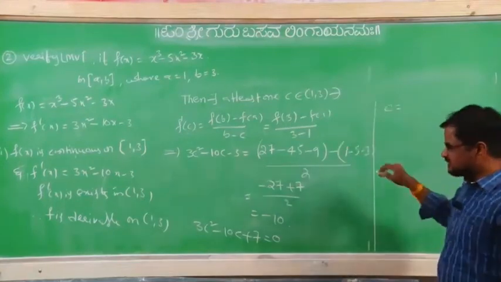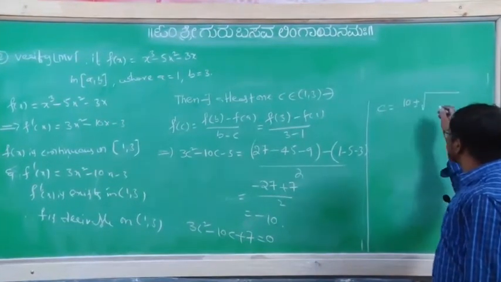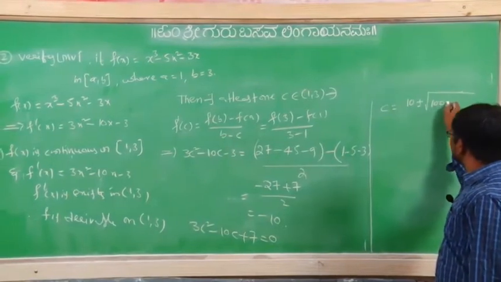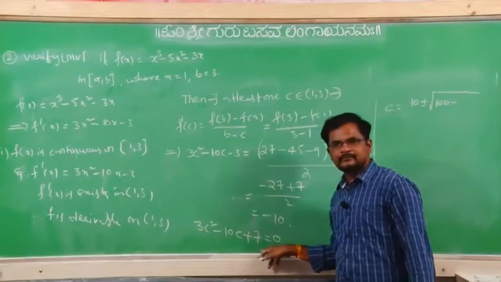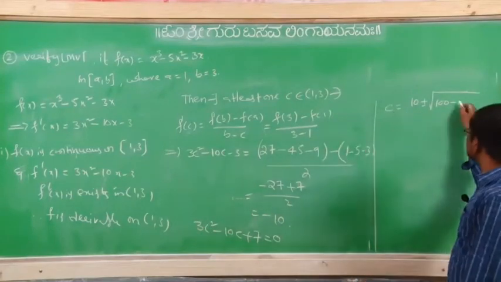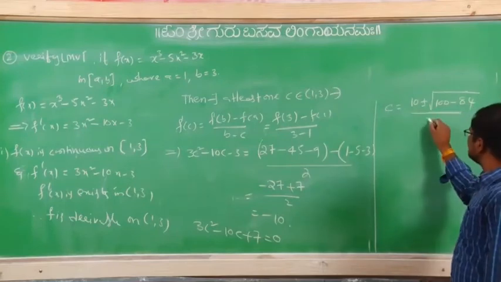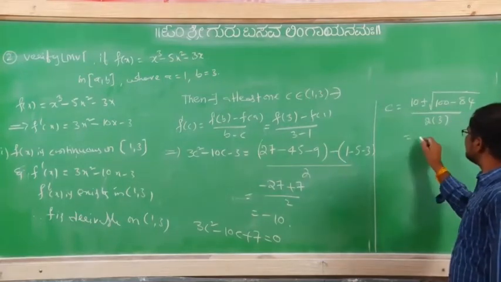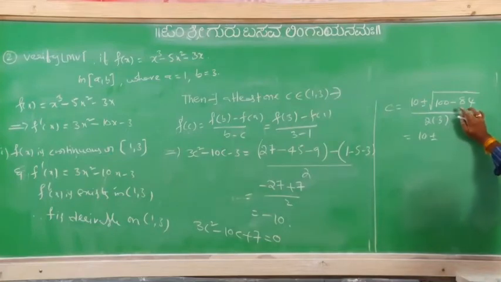No. Minus b plus or minus, you have to apply, 10 plus or minus root of b square 100 minus 4ac. 4ac means 84, divided by 2 into 3, that is equal to 10 plus or minus root 16.